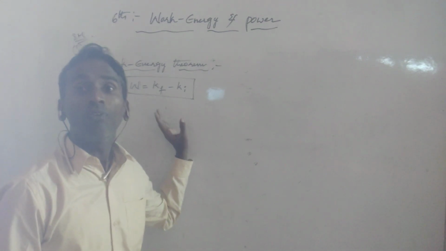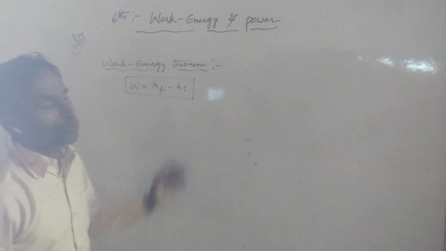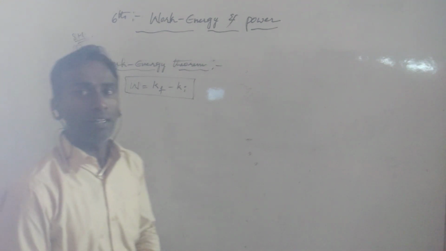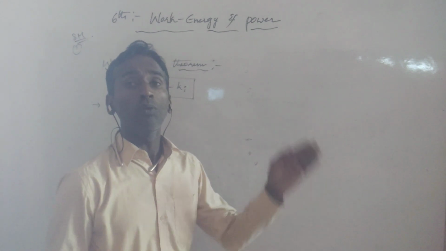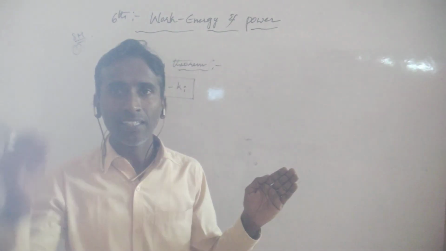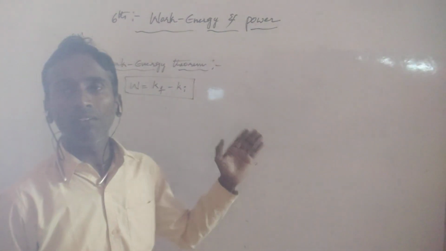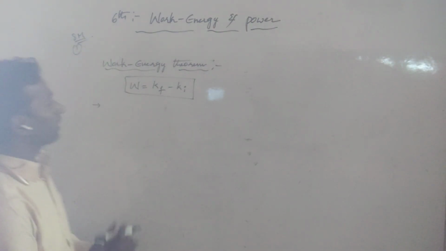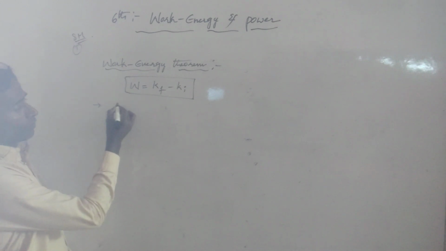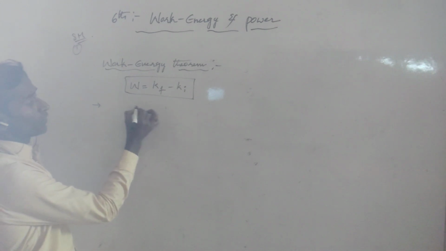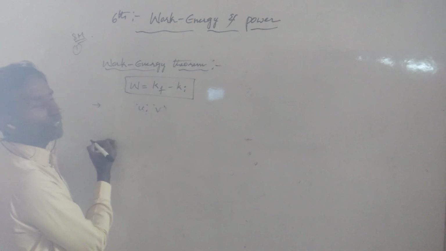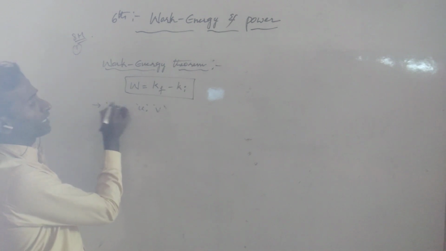This work energy theorem we have to prove. How can we prove it, sir? Let us consider we are taking one object. The object's mass is m. It is moving with two velocities: the initial velocity is u, and after some time the final velocity is v. So the initial velocity is u and the final velocity is v, and the mass of the object is m.